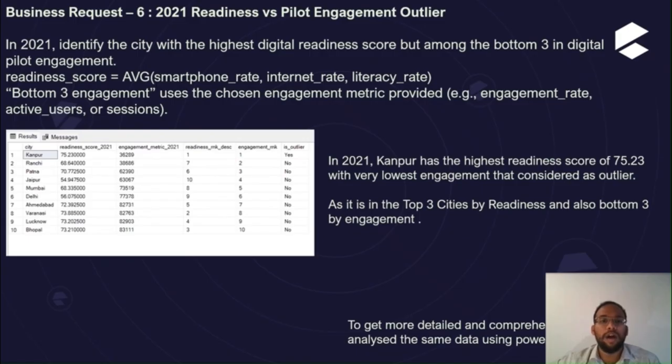This request is to find the outlier, meaning the city with the highest digital readiness score but among the bottom 3 in digital pilot engagement. The readiness score is calculated as the average of smartphone rate, internet rate, and literacy rate. From this report, we can see that Kanpur is the city with the highest readiness score of 75.23, but it comes in the bottom 3 of engagement. The engagement rate is 36,289, which is in the bottom 3. So this city is considered an outlier.